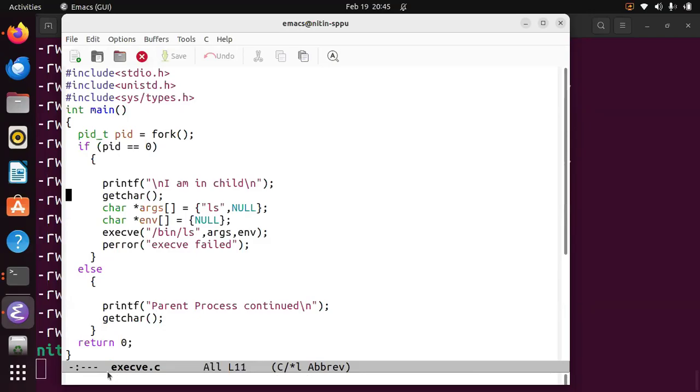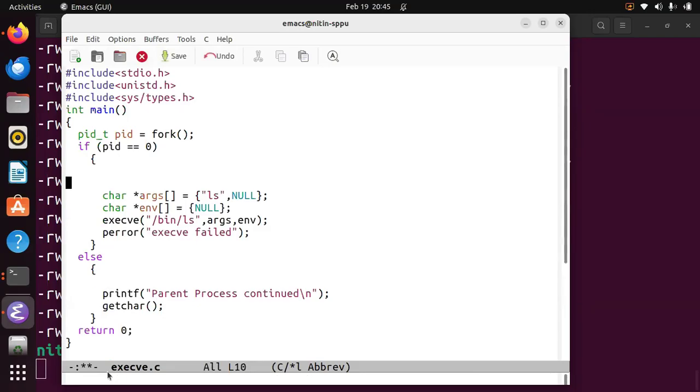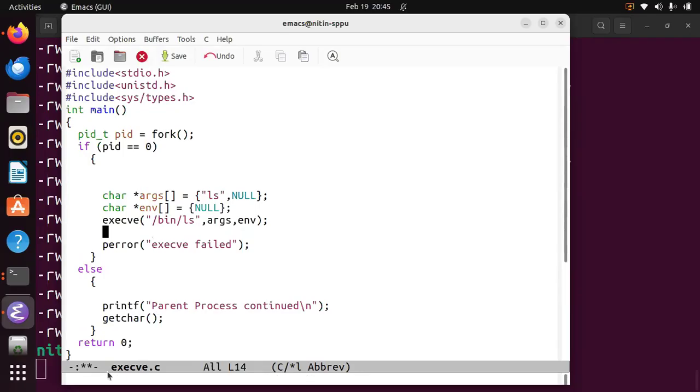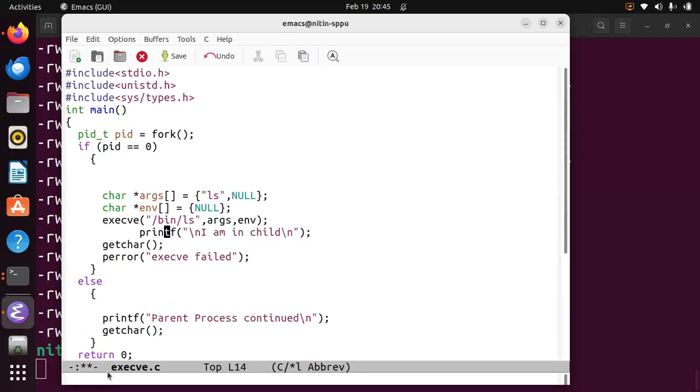It requires an arguments array ending with NULL, which we added there, as well as the environment. It does not consider the search path provided by the environment variable PATH, and it is visible using strace.